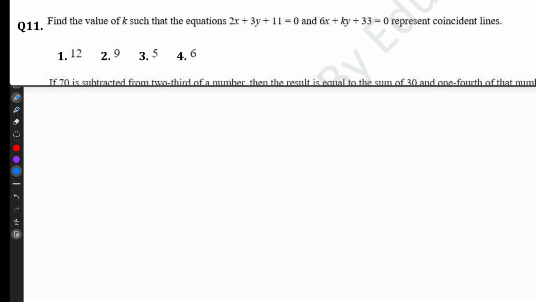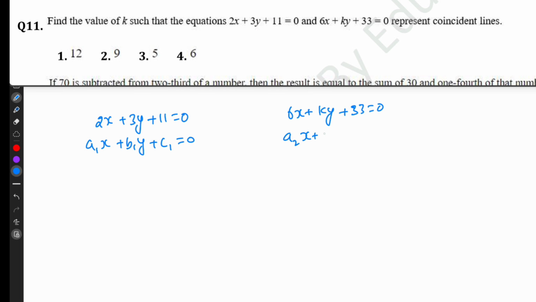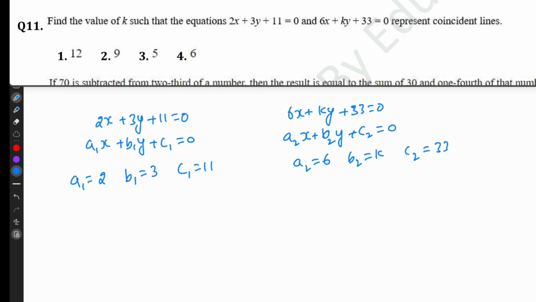Find the value of k such that the equations 2x plus 3y plus 11 equal to 0, 6x plus ky plus 33 equal to 0. a1x plus b1y plus c1 equal to 0, a2x plus b2y plus c2 equal to 0. So a1 equal to 2, b1 equal to 3, c1 equal to 11. a2 equal to 6, b2 equal to k, c2 equal to 33.